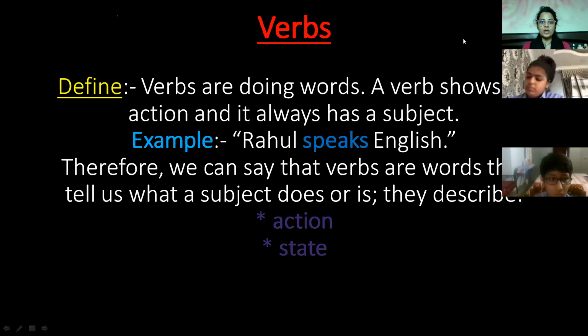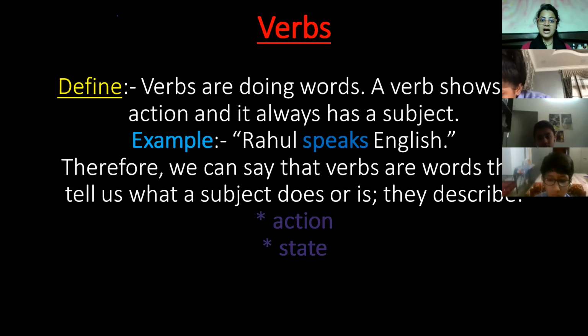Okay, so you have already heard what verbs are, but still I'm telling you in depth again. Verbs are the action words. Verbs are the doing words. A verb shows an action and it always has a subject with it. For example, Rahul speaks English. Therefore, we can say that verbs are the words that tell us what a subject does or is, that describe an action and a state.